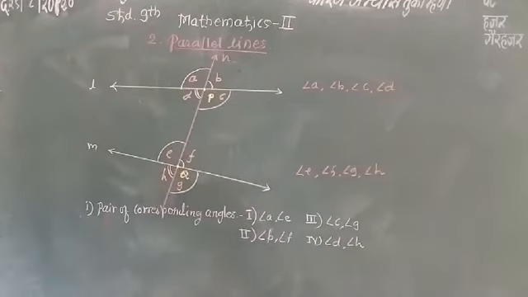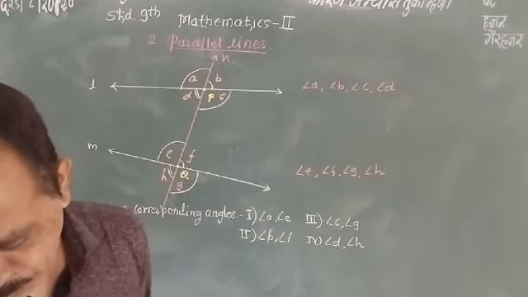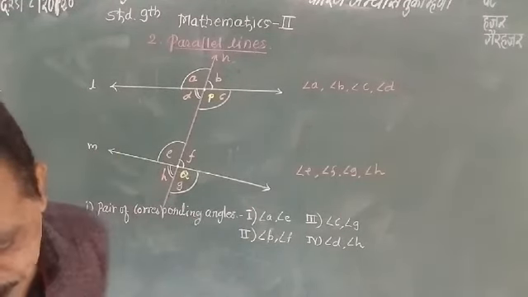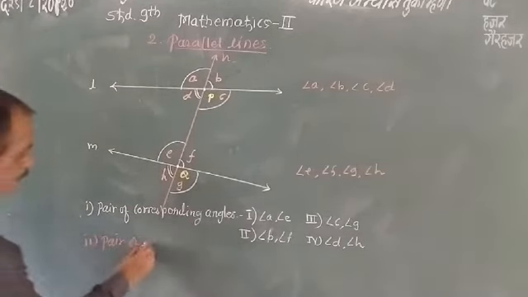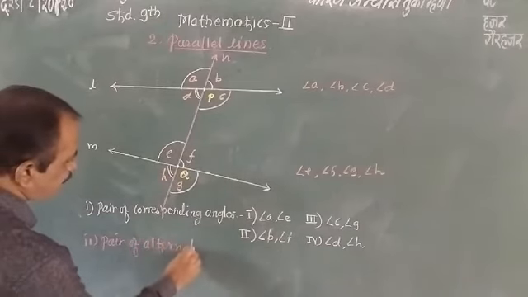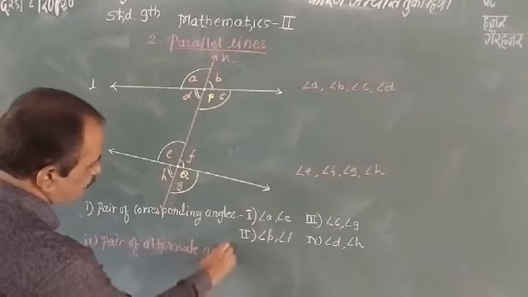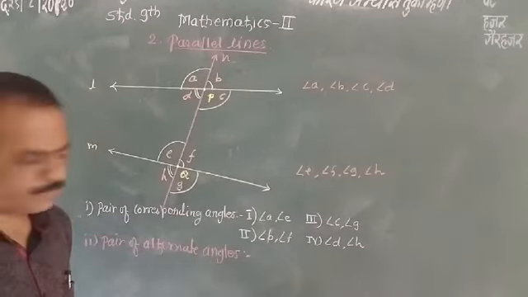Now the second type of angles is pairs of alternate angles. Which are the alternate angles?